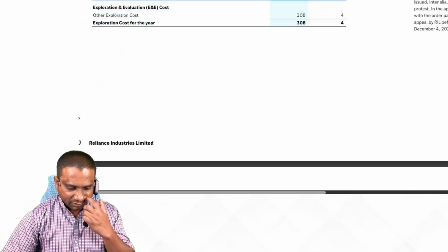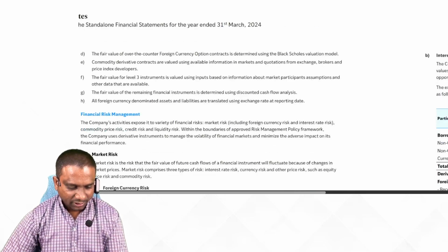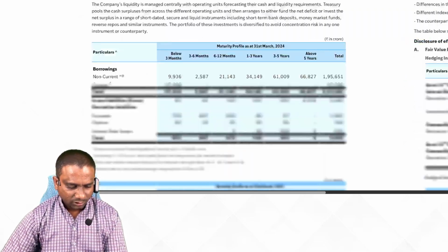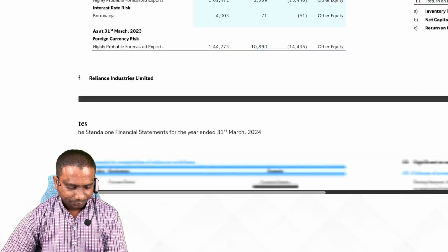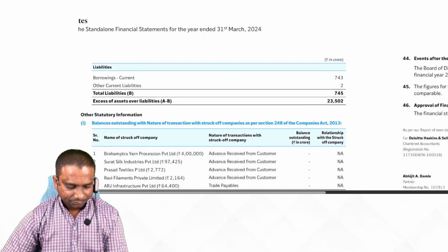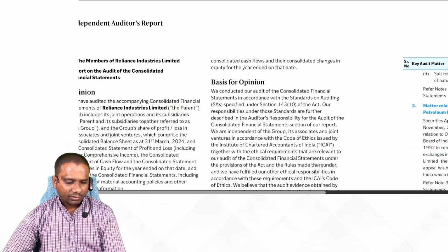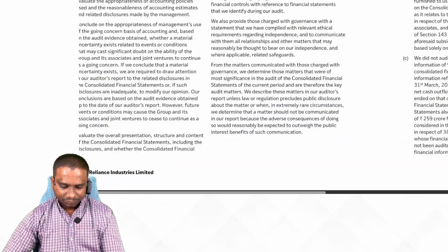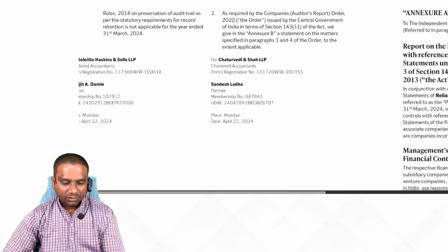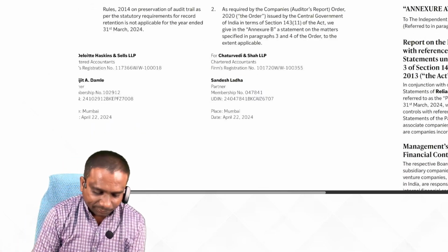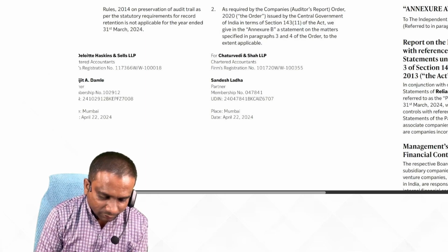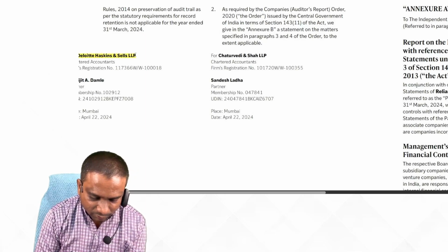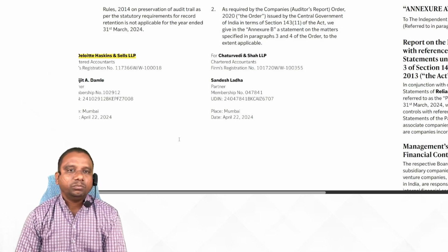Okay, you can find the later students. Will get some firm name only. Otherwise, if I find, I will show you. Yeah, here itself. Okay, you will get here. This is the auditor report. This is also for Reliance. The auditor company is Deloitte.